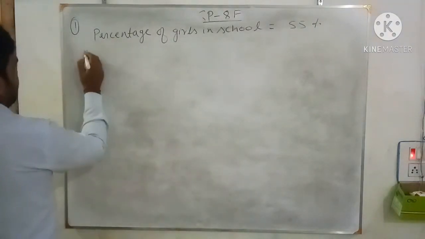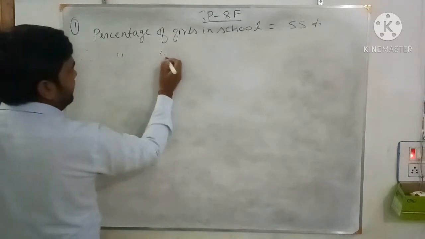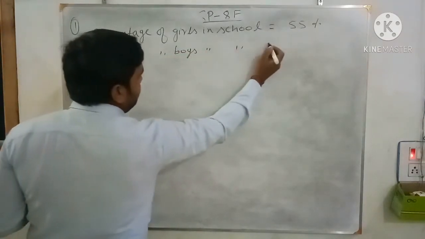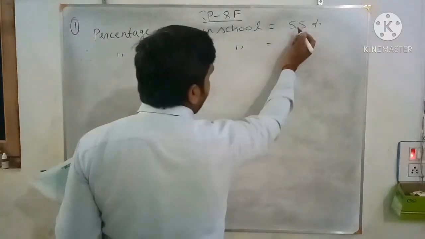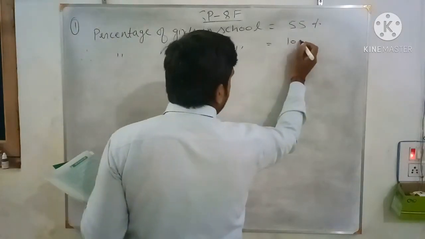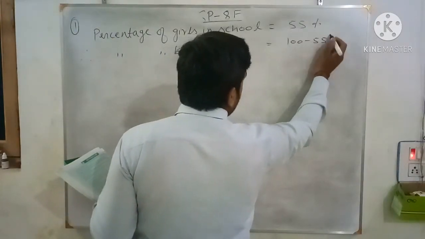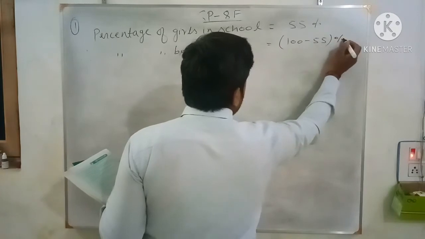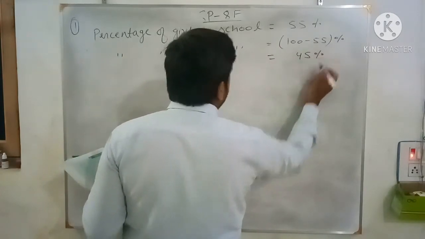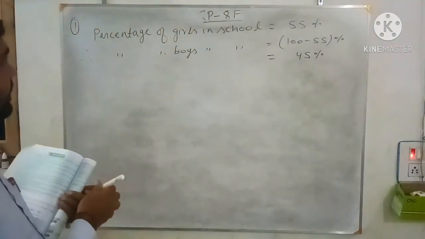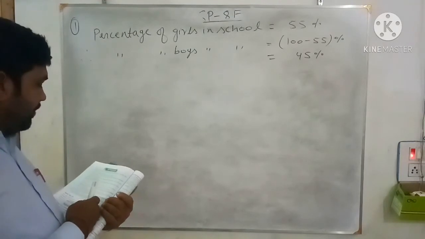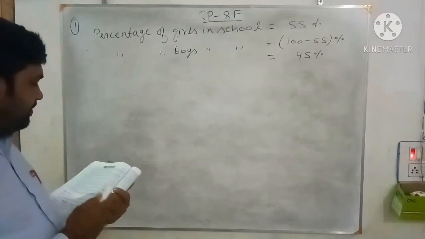So therefore the percentage of boys in school equals the remaining out of 100, since 55% are girls. So the remaining are boys. So 100 minus 55 gives you 45%. So 45% of the school are boys. So what percent of the students are boys? That is 45%. First answer.